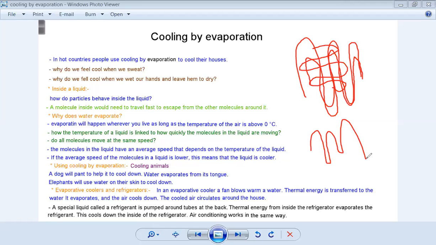The summary of the lesson is: liquids evaporate when fast-moving molecules escape. When they escape, this is evaporation. Evaporation cools the liquid. Why? Because the fastest molecules escape and the temperature decreases. Evaporative coolers transfer energy from the air to a liquid to cool the room. So that's how evaporation works.